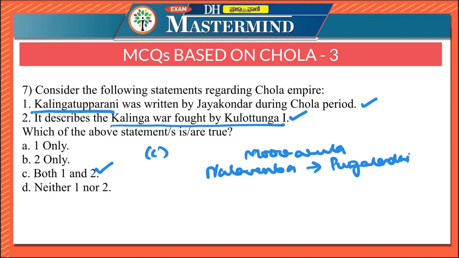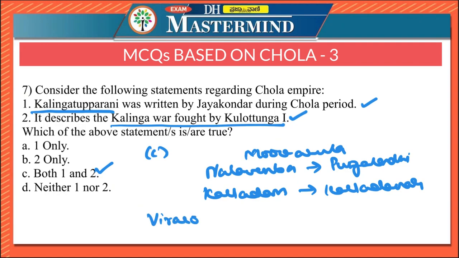And the works on Tamil grammar: Kalladam was written by Kalladanar, Yapperungalam was written by Amritasagarar, Nannul was written by Pavanandi, and, very important, please remember, Veerasoliyam was written by Buddhamitra.